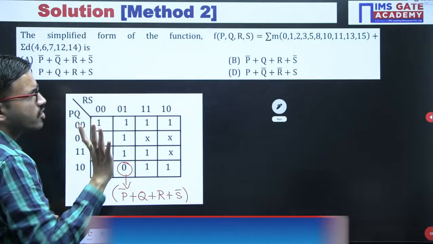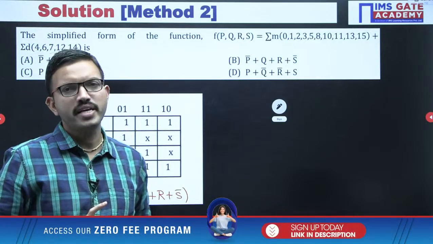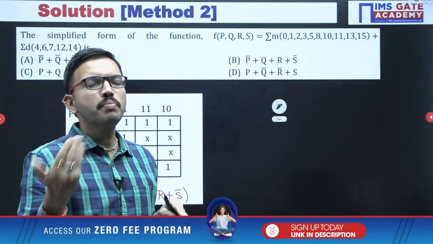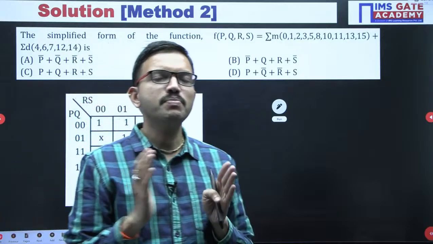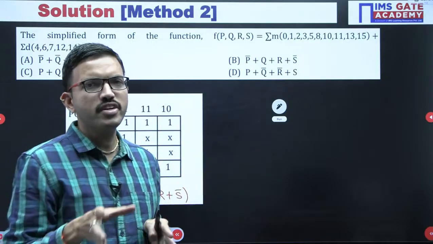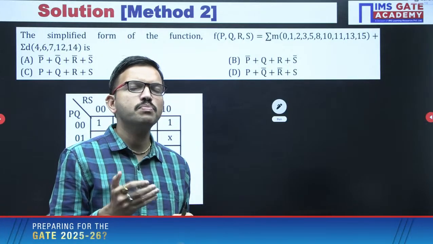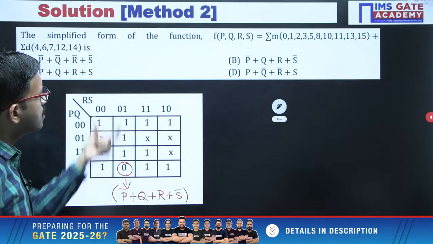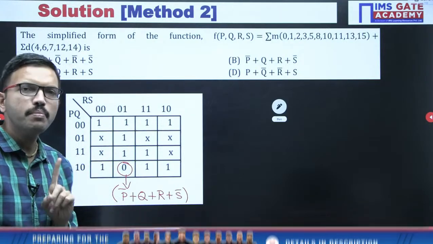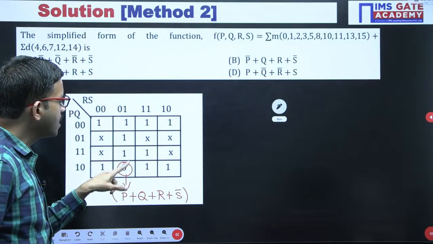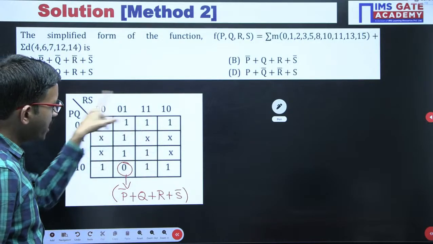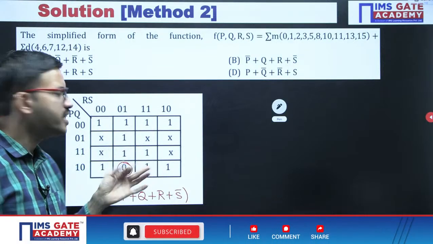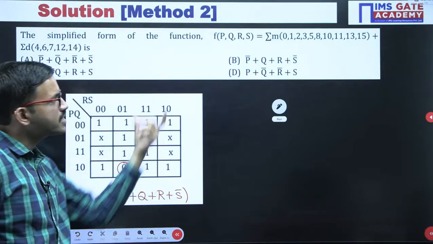Just by observing the choices, in every choice you are having only one max term. Suppose in the choices you are having 2 max terms multiplied or 3 max terms multiplied, that means pi capital M, or even in the simplified form sum terms multiplied, that means POS form. That means you have to do grouping with respect to zeros. But for this question, since by observation each choice has only one max term, only one 0 is sufficient. In fact in this entire K-map, other than this cell, all the remaining places have either 1 or don't care, and only one place has 0, so definitely that itself is the answer.